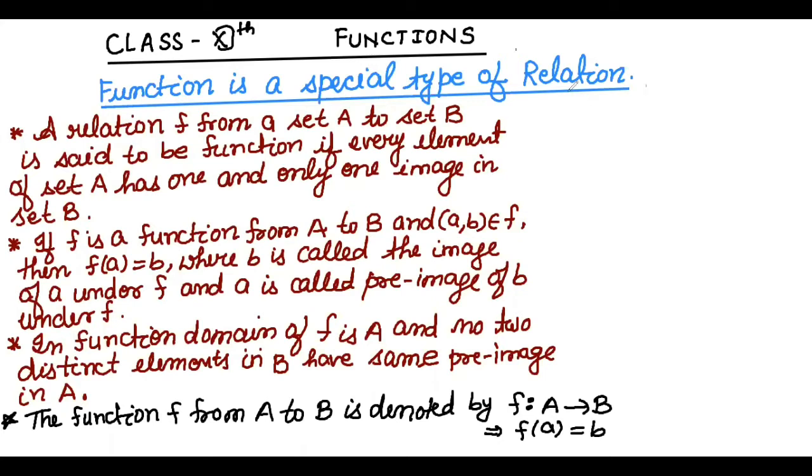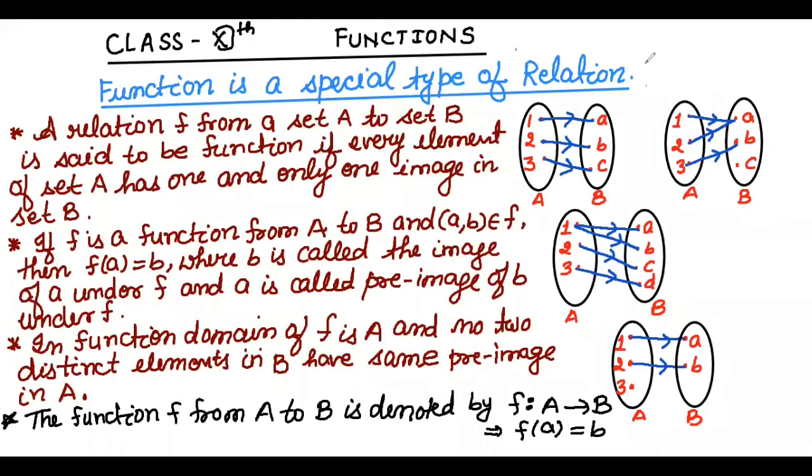So I'm taking an example here. I have drawn 4 diagrams. In the first diagram, we can see 1 is connected to A, 2 is connected to B, and 3 is connected to C. So it is satisfying the definition of a function. Function is a special type of relation.